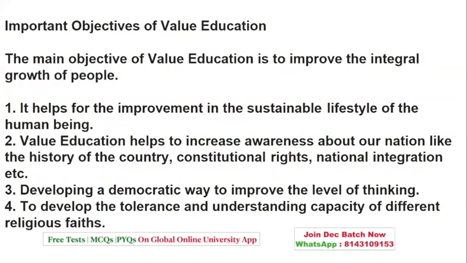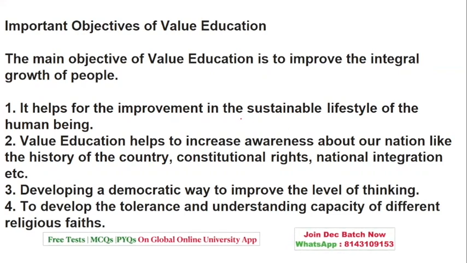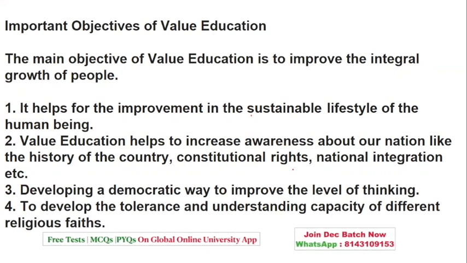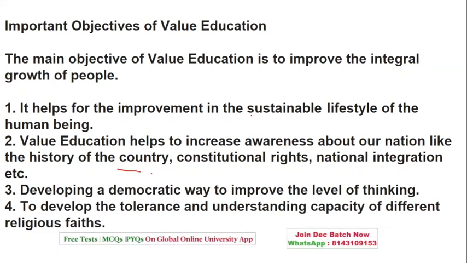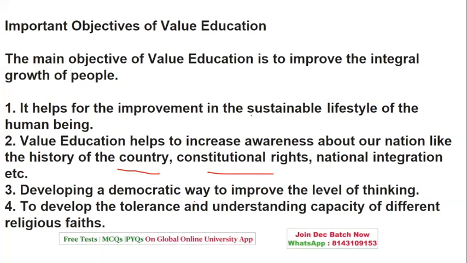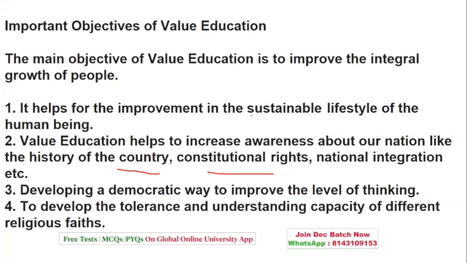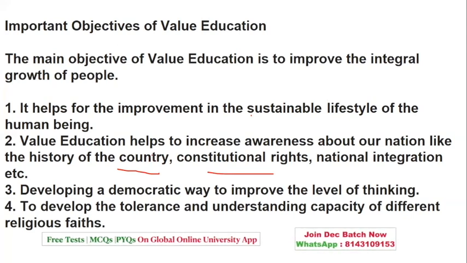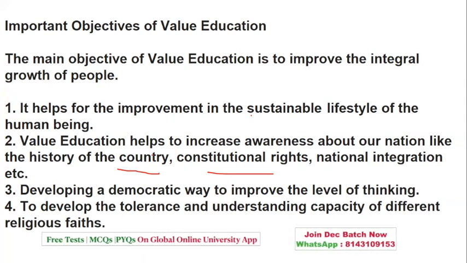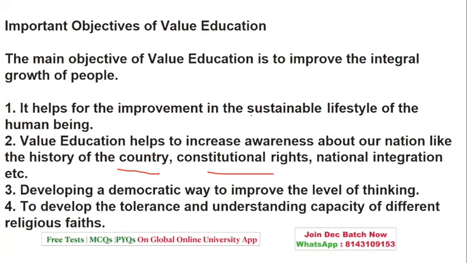Next, the objective of value education is to improve the sustainable lifestyle, and to increase among them the awareness of the country, the rights, and integration, which is very important because they are the future of our country. And yes, we need to pass on these values from generation to generation, to improve the level of thinking, and to develop tolerance and understanding of different faiths.